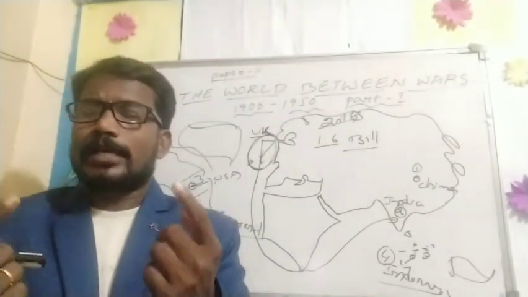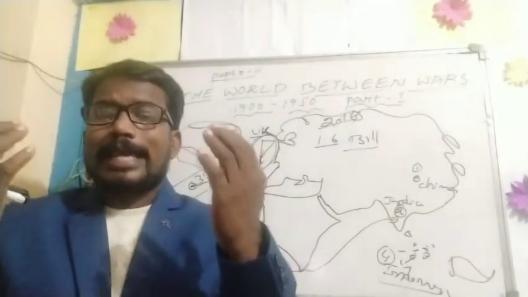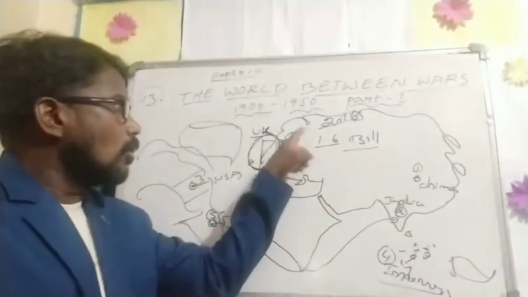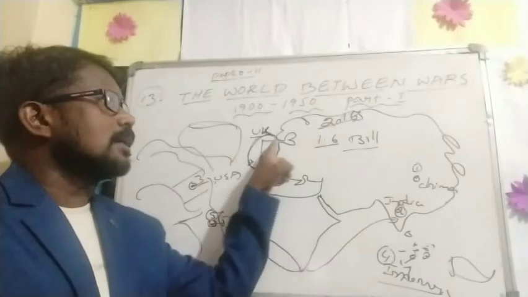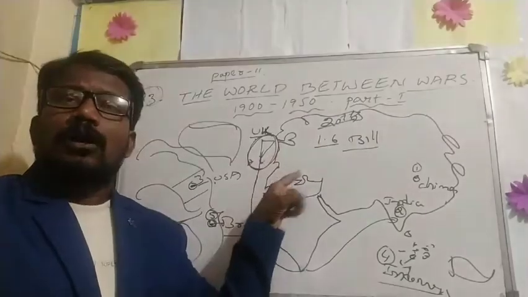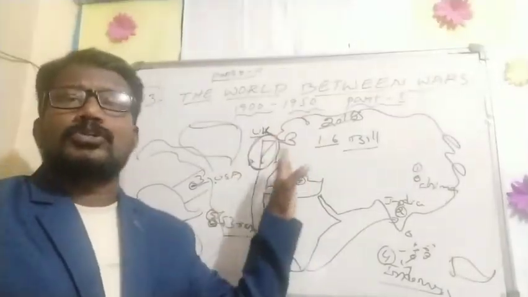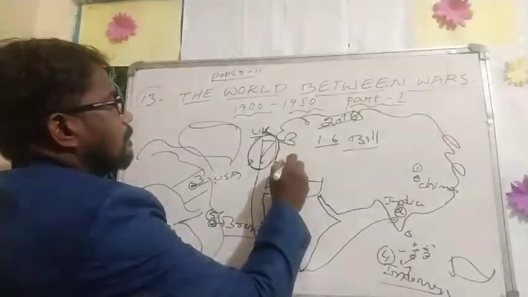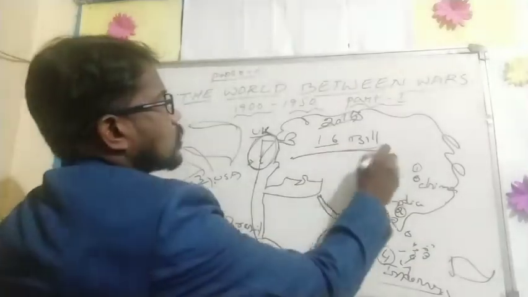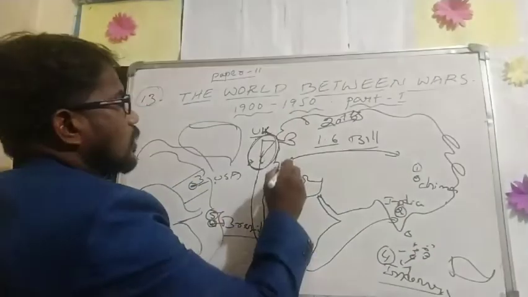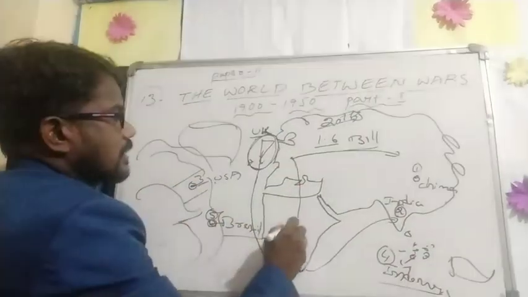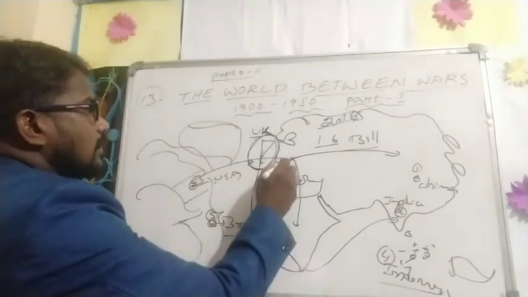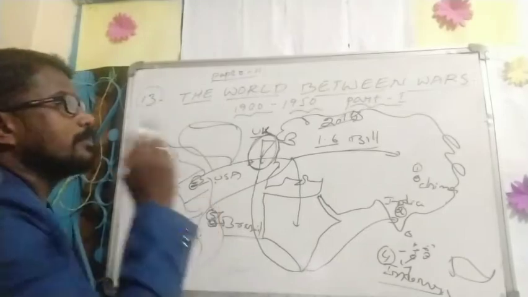So it is called colonial exploitation by the Western powered countries. All these European countries started colonies, for example, in the Asian continent, the African continent, North America, and South America.